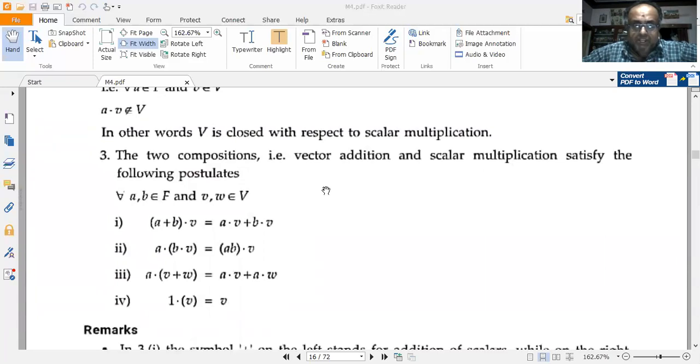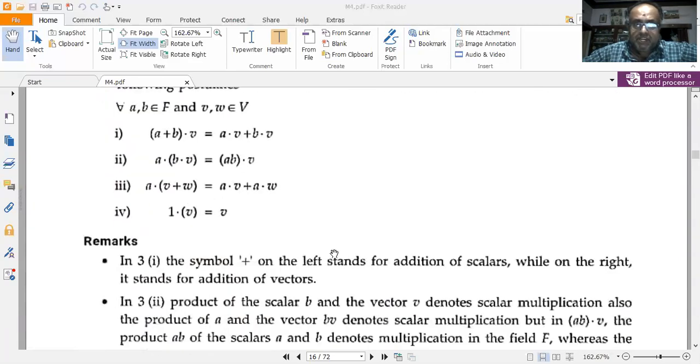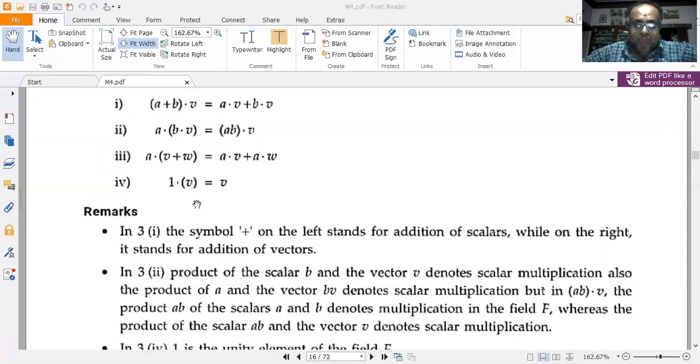And apart from that, the two compositions, that is the vector addition and the scalar multiplication, satisfy the following postulates, namely, for a, b belonging to F and v, w belonging to V, I have (a plus b) dot v is equal to av plus bv, a dot (b dot v) is equal to (ab) dot v, then a into (v plus w) is equal to av plus aw, then 1 into v is equal to v itself.